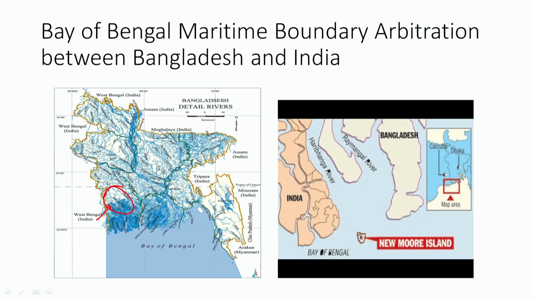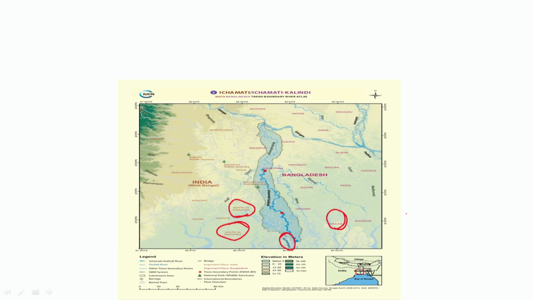The main rivers in contention are the Haribanga river and Raimangal, and this New Moore island, which Bangladesh has been claiming as part of its own territory. That is another issue. Another map shows Bangladesh, and I have surrounded this South 24 Parganas and this North 24 Parganas, which border a water body, and that water body is the partition line between India and Bangladesh.